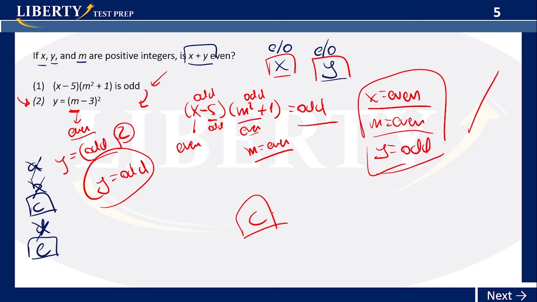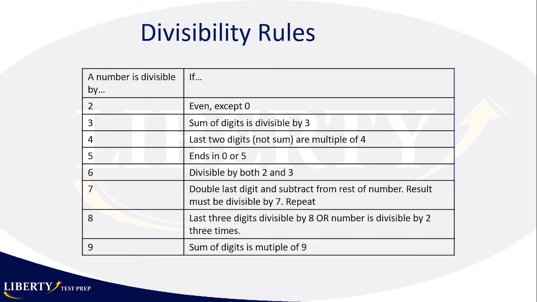Fairly easy, as long as you memorize your properties or your rules for even and odd numbers. Now let's go to a different theory, divisibility rules. Divisibility basically tells you that one number is a multiple of another one. For example, when you say 6 is divisible by 2, it means that when you divide by 2, you have an integer as an answer, actually 3.